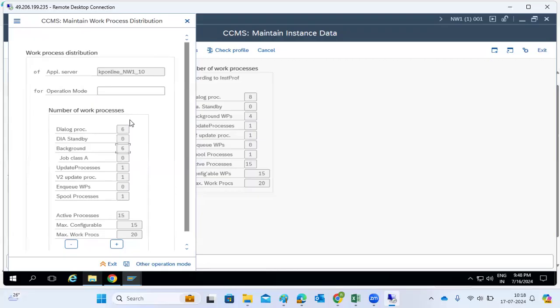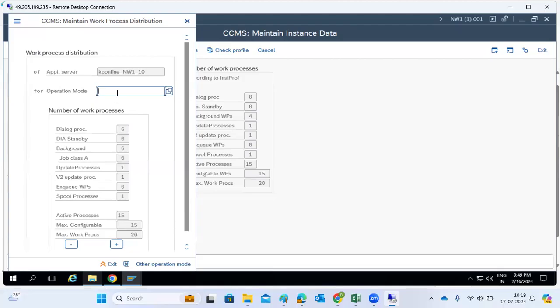Suppose you have 10 configured, you can keep 20% and assign the remaining 80% to background. Got it? Sometimes this may change, because it depends upon your organization and project requirements. Based upon your project requirement, we have to consider what number to give here.